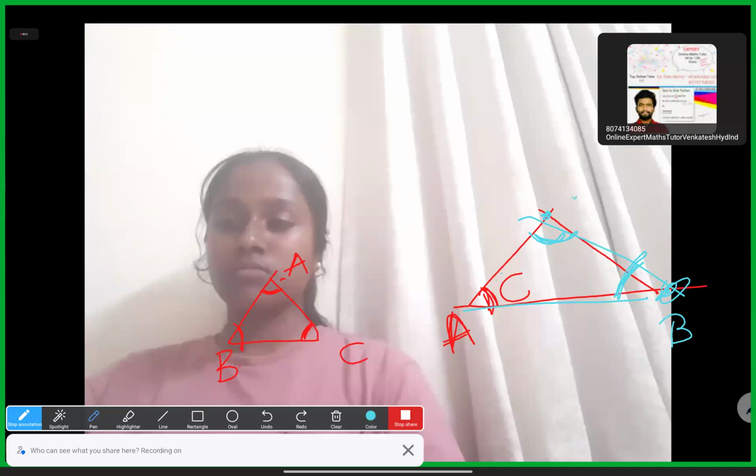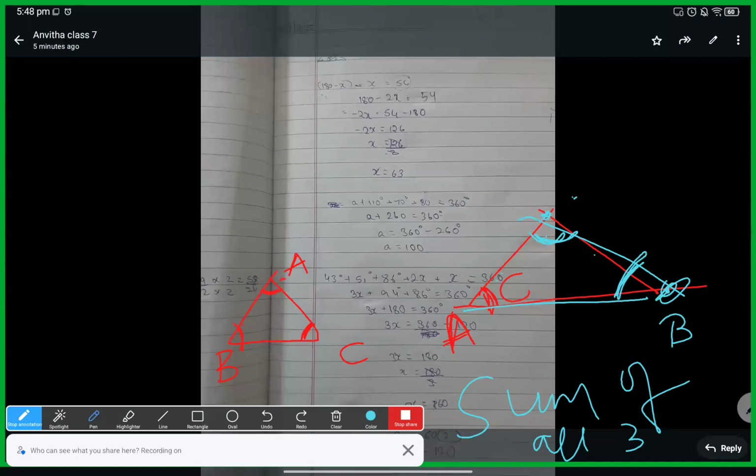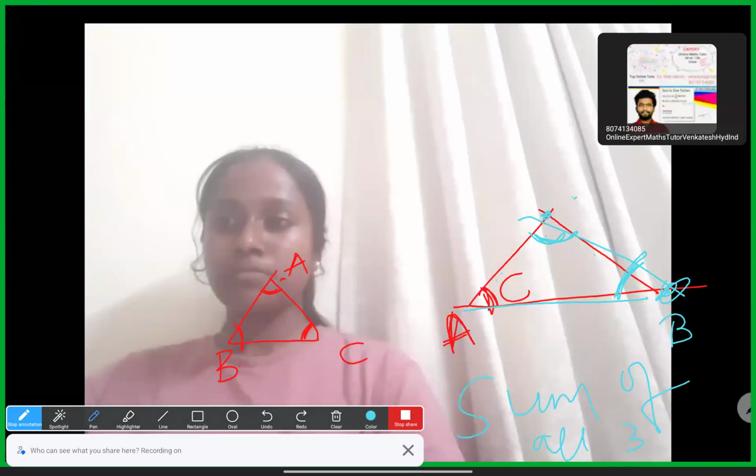So in total, how many angles, Anita? Samita, in total, how many angles? 3. So the sum of all the three angles of a triangle... Yes, Anita. If you add all the three angles, we will get how much, Anita, in a triangle? 180.